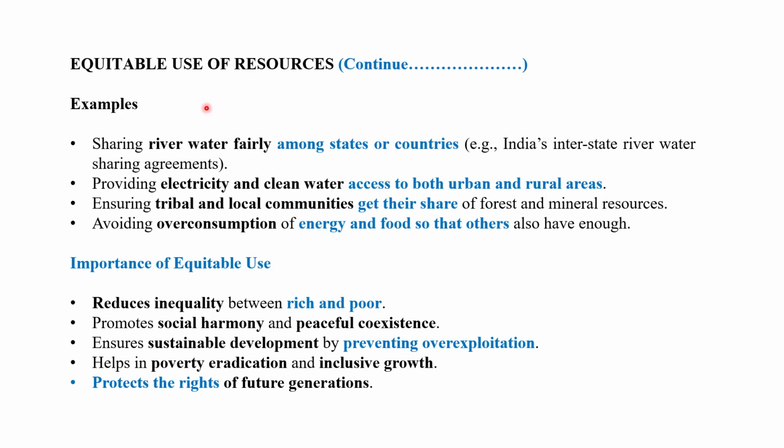Under this heading, we can give some examples about the equitable use of resources. Sharing river water fairly among states or countries, for example India's interstate river water sharing agreements. Providing electricity and clean water access to both urban and rural areas. Ensuring tribal and local communities get their share of forest and mineral resources. Avoiding over-consumption of energy and food so that others also have enough energy and food. So this comes under equitable use.